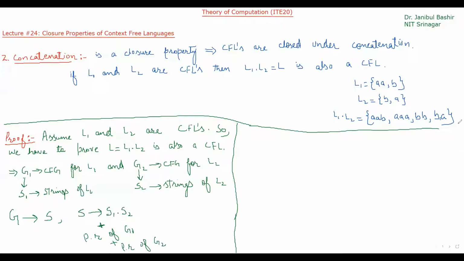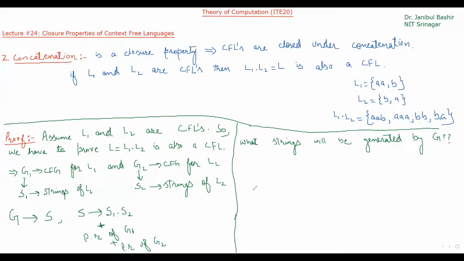And let's see what strings will be generated by this grammar G.